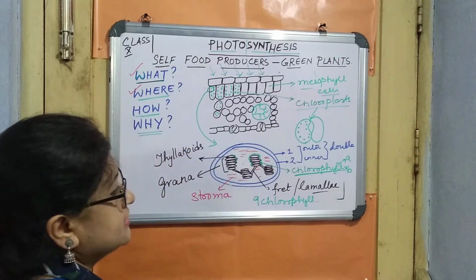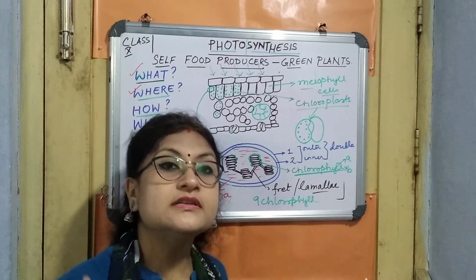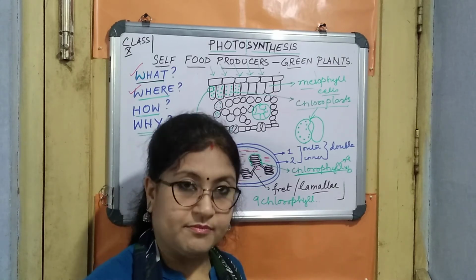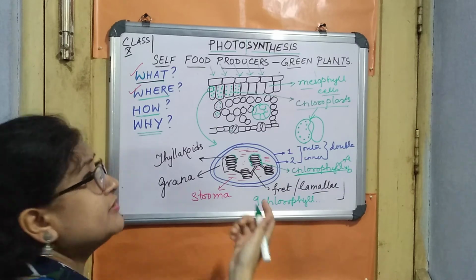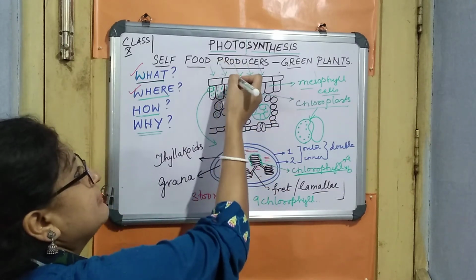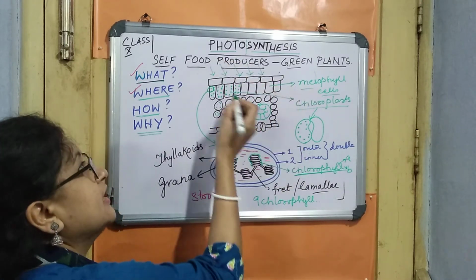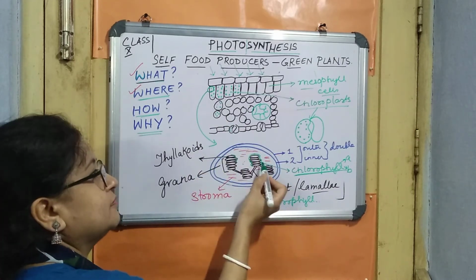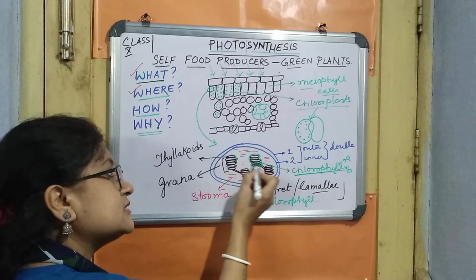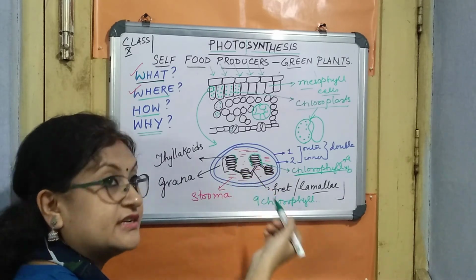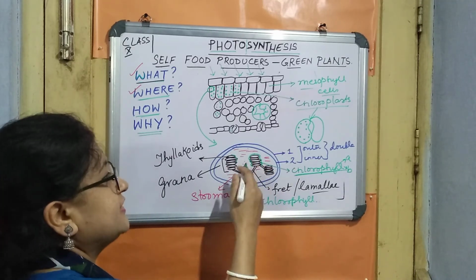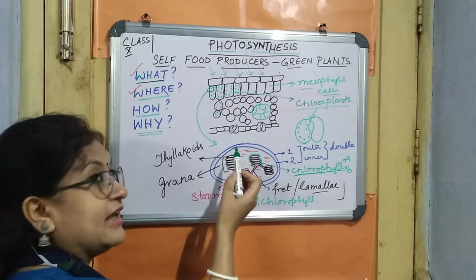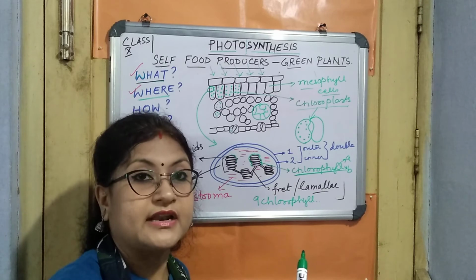Then this chlorophyll has a tendency to get activated during the daytime, right? Why during the daytime? When the sunlight falls on the mesophyll cells, the chloroplasts are inside the mesophyll cells, and inside the chloroplast the chlorophylls are there. So these chlorophylls get activated and start the process. Now we have to know what is in the sunlight.